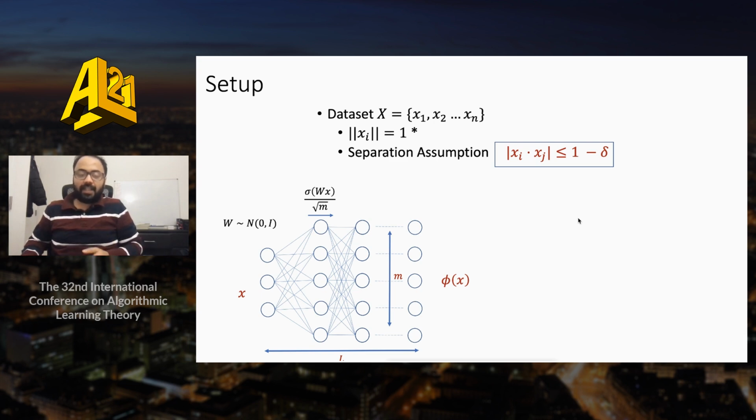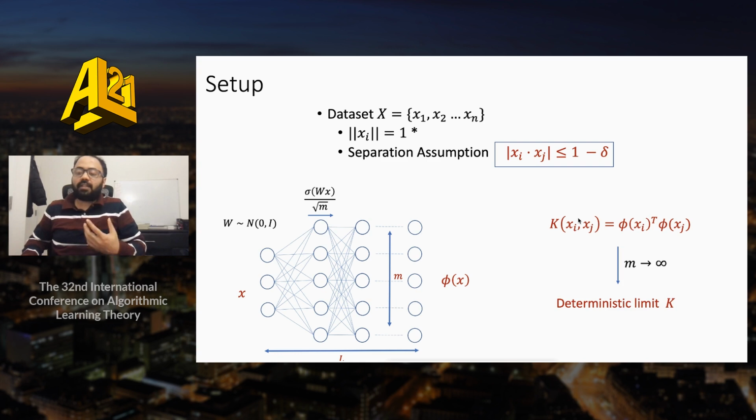We will assume that the weights of the neural networks, as is common practice, are initialized as independent unit Gaussians, and we assume the so-called NTK parameterization, wherein the post activations are divided by the square root of the width. Under this setup, given an input, we denote the representation obtained at the last layer by phi of x, and the main object of our interest is the kernel matrix obtained by the Gram matrix of these representations. It is well known that if the width approaches infinity, this kernel approaches a deterministic limit, which we denote also by the letter K.